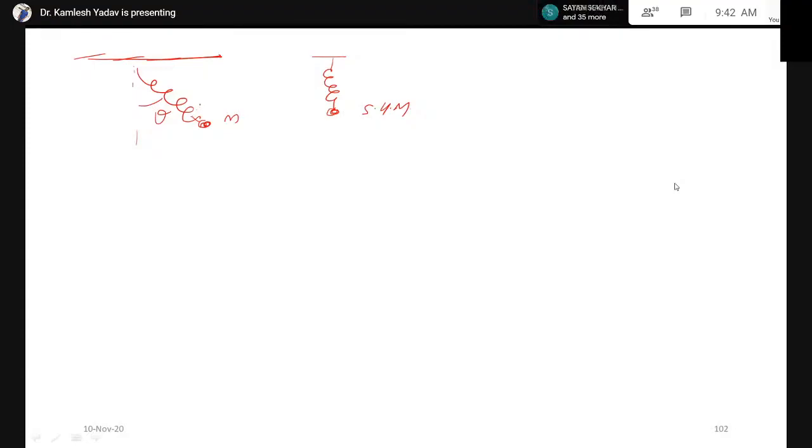Then how can we find the equation of motion? Suppose this angle is theta, and suppose the length of the spring is L. But if you attach some bob, then there will be a change in length. Suppose its length is L plus x, where x is the change in length. Let us consider r is equal to L plus x. Suppose this is the fixed center O, and the distance from O to m is r.